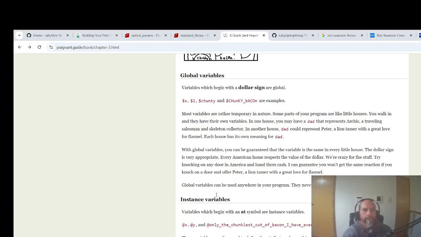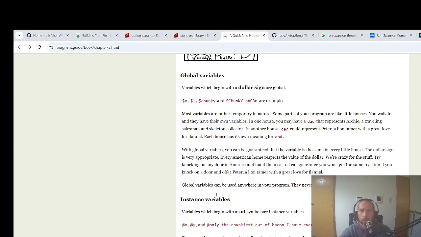Global variables. Variables which begin with a dollar sign are global. $x, $1, $chunky_bacon are examples. Most variables are rather temporary in nature. Some parts of your program are like little houses. You walk in and they have their own variables.